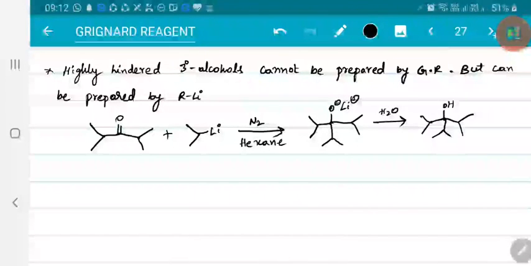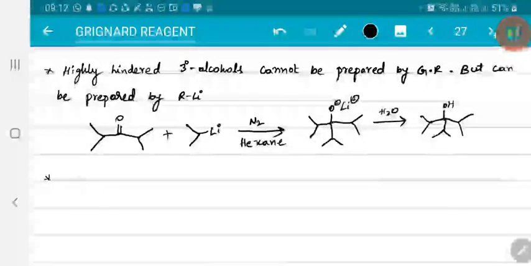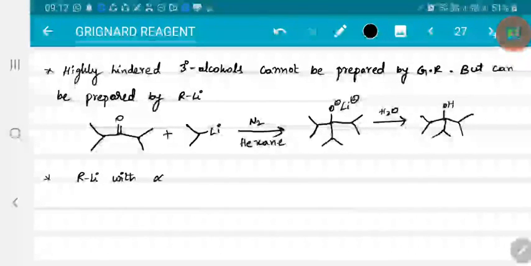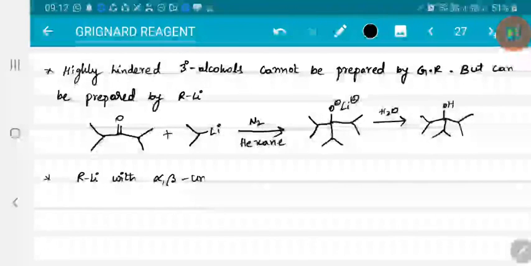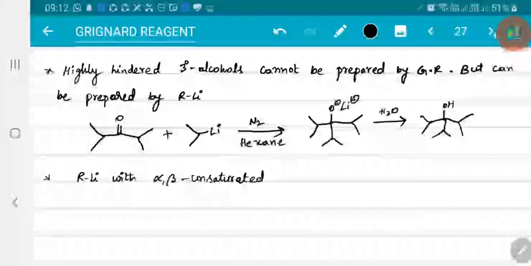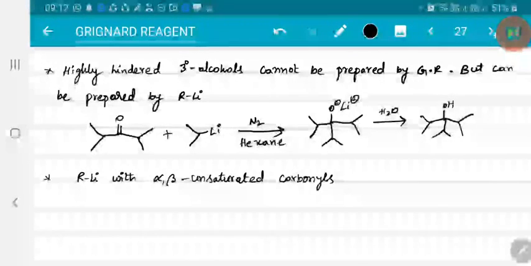Right? Similarly, if you consider alpha beta unsaturated carbonyls, then the 1,4 addition product is dominant in case of Grignard reagent, but in case of organolithium compounds, the 1,2 addition product is dominant. So with alpha beta unsaturated aldehydes or ketones, 1,2 addition products are obtained.